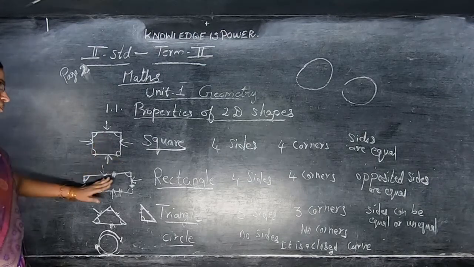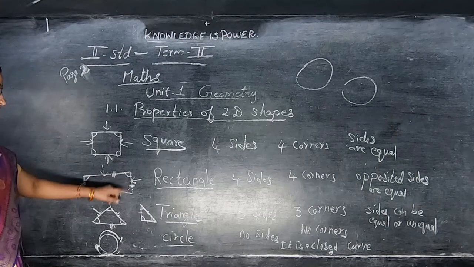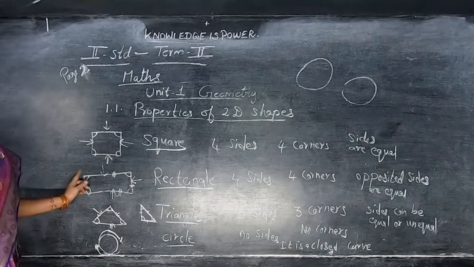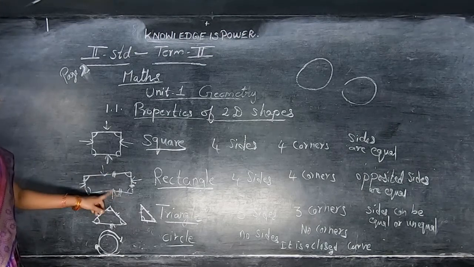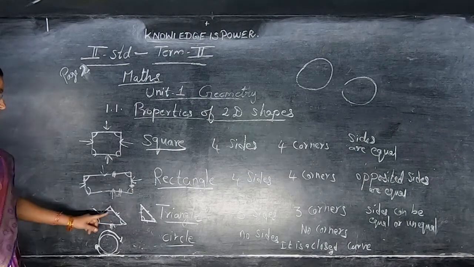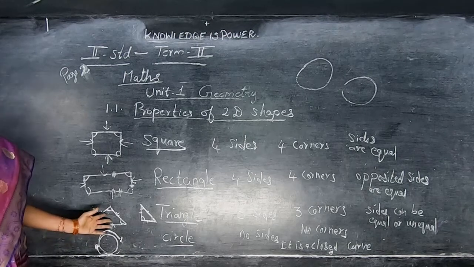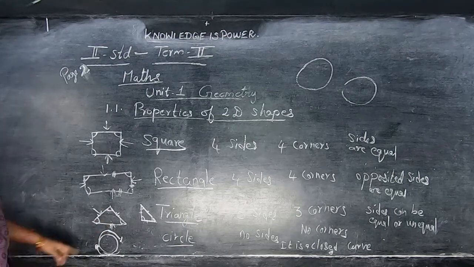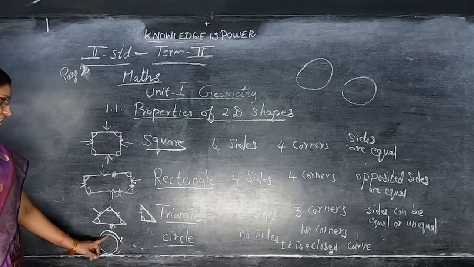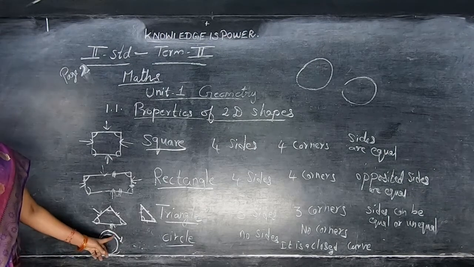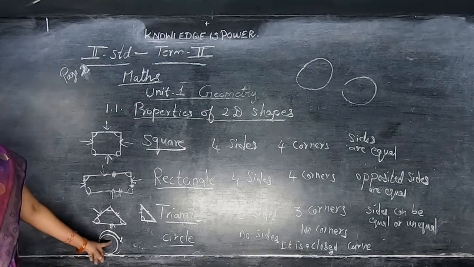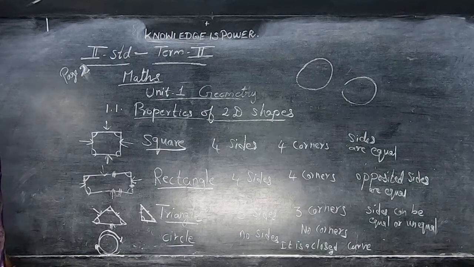For rectangle, 4 sides, 4 corners, opposite sides are equal. Triangle, 3 sides, 3 corners, can be equal or unequal. Circle, no sides, no corners. It is a closed curve. Okay children?